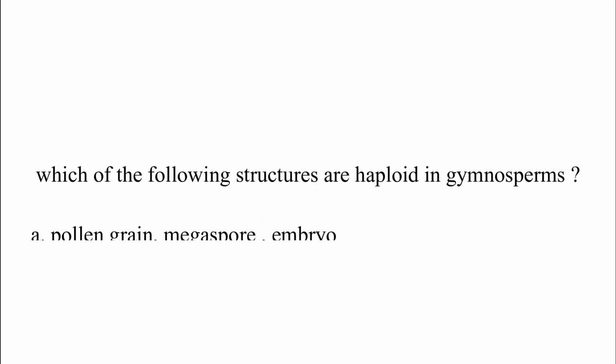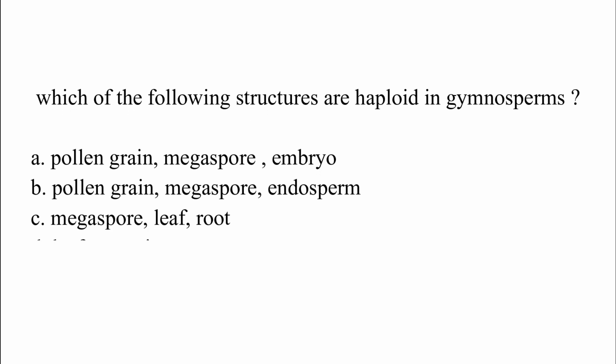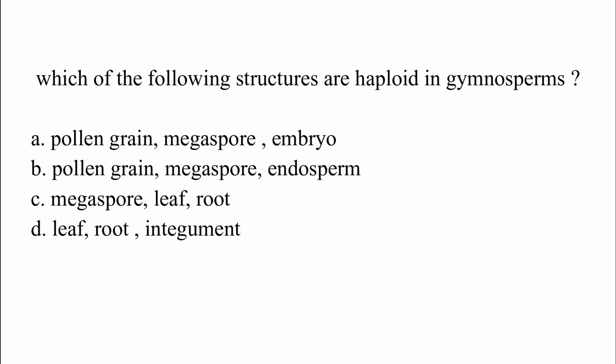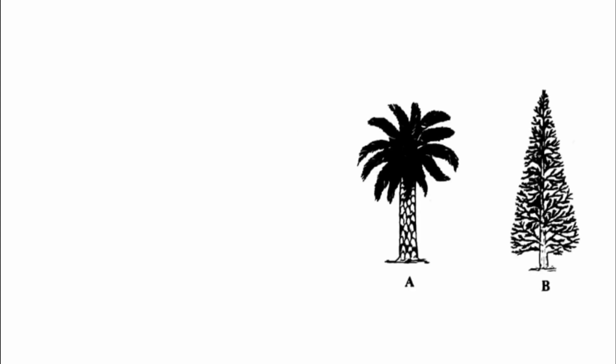Which of the following structures are haploid in gymnosperm? Option A, pollen grain, megaspore, embryo. Option B, pollen grain, megaspore, endosperm. Option C, megaspore, leaf, root. Option D, leaf, root, integument. The correct answer is option B, which is pollen grain, megaspore and endosperm.